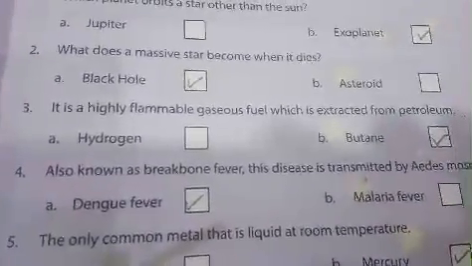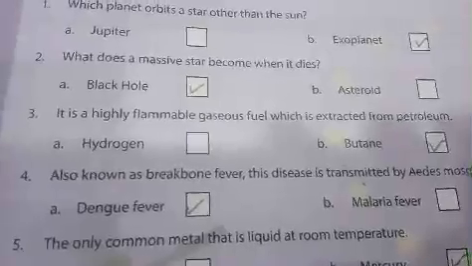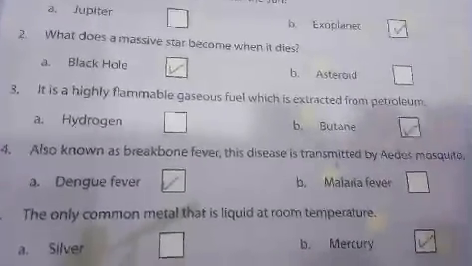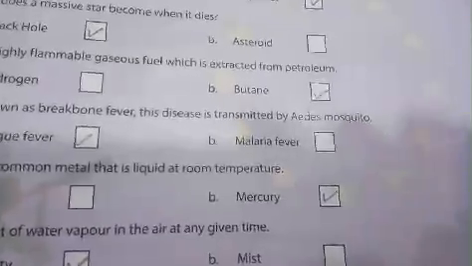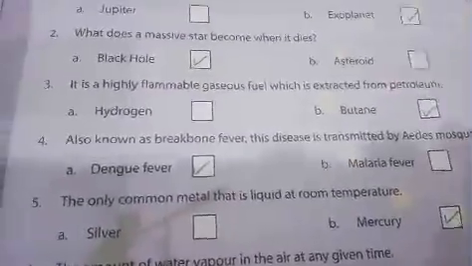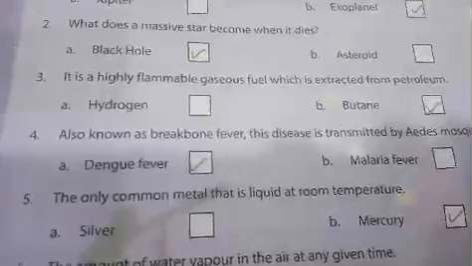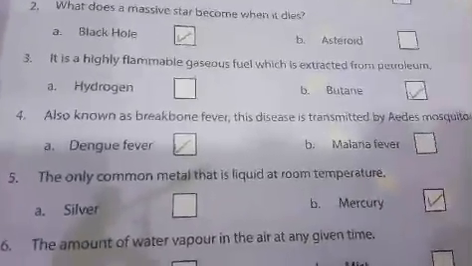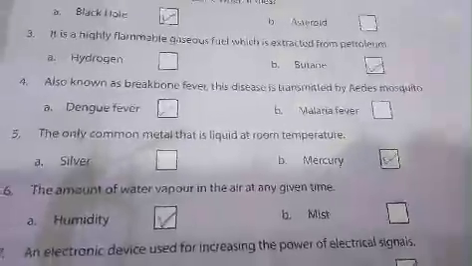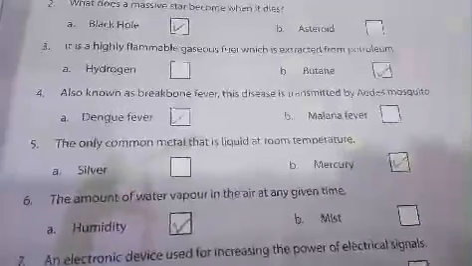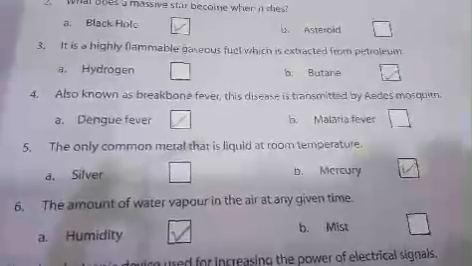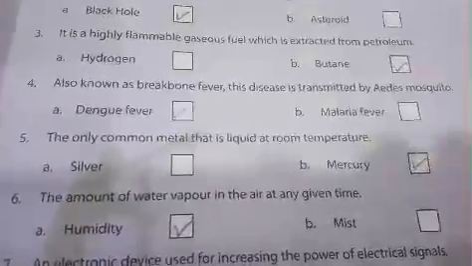Fourth one, also known as breakbone fever, this disease is transmitted by Aedes mosquito. Answer is A, dengue fever. The only common metal that is liquid at room temperature. Answer is B, mercury.